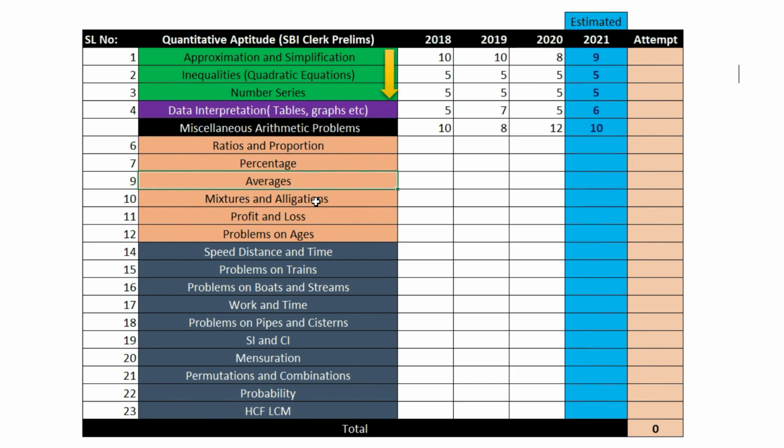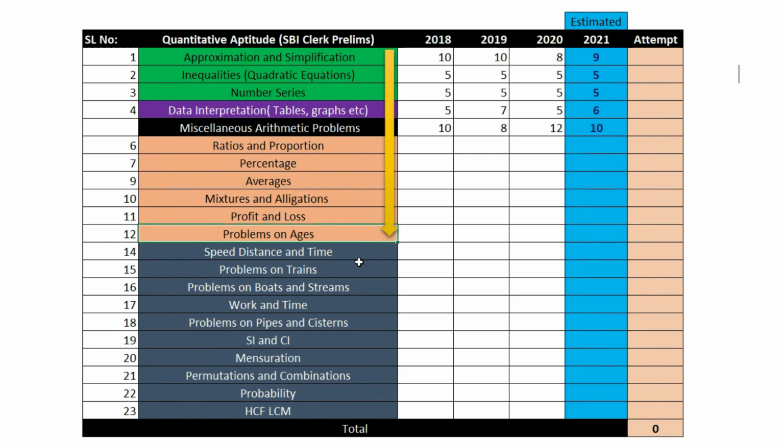And it's all good if you have plenty of time, but at this point of time, if you have only just 3 weeks ahead, right? So don't jump into a topic like SI and CI or mensuration. Don't jump into it right now. Okay, I'm not saying that it's not important. It is important. It's a competitive exam, and you need to come all the way down here. You have to study all the topics, but with the limited time we have and being realistic, I would suggest that you spend the next 3 weeks trying to cover all the topics, at least till problems on ages.